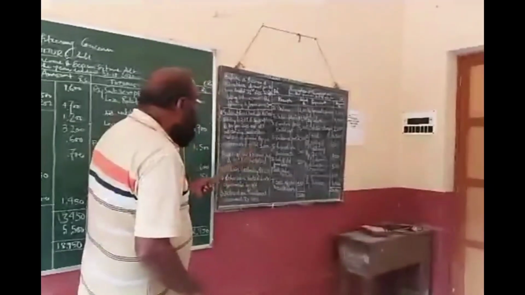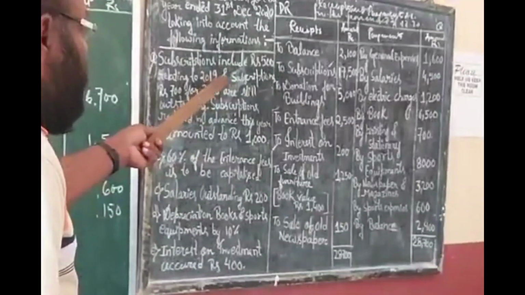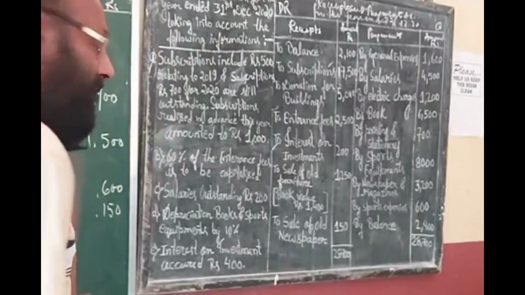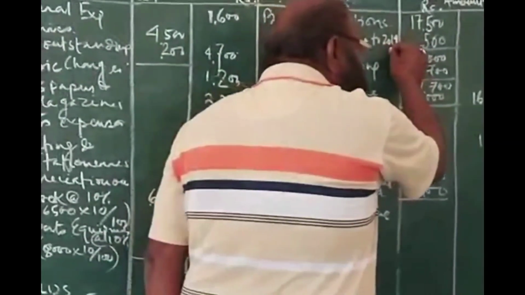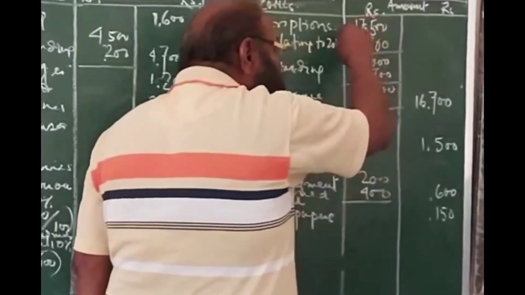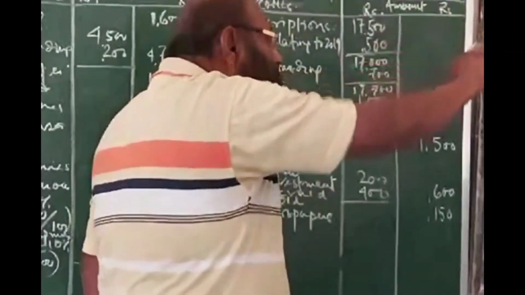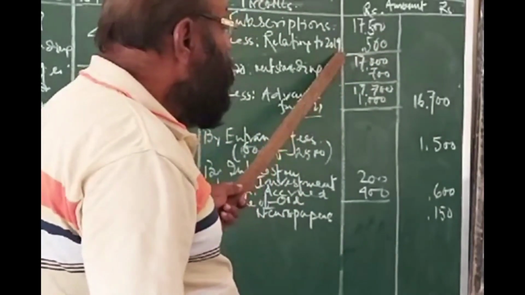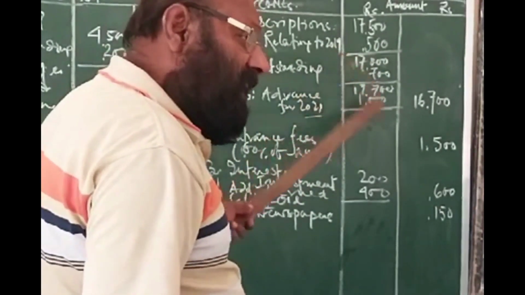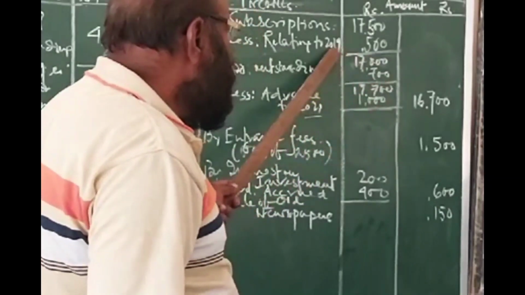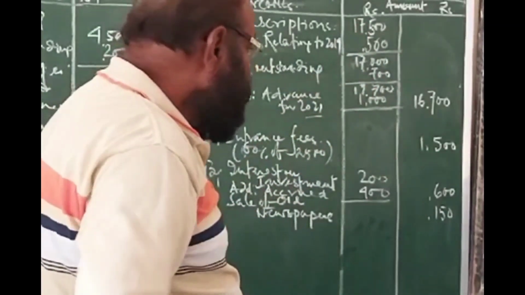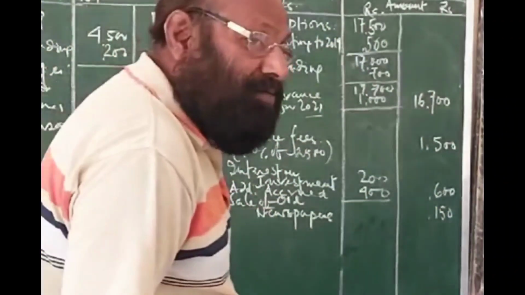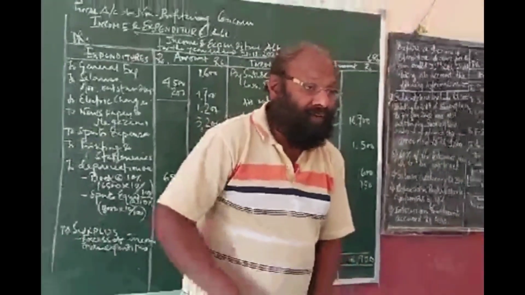Any advance received in 2019 for 2020 would have been added, and this year we have deducted. Clear? So this is related to subscription.